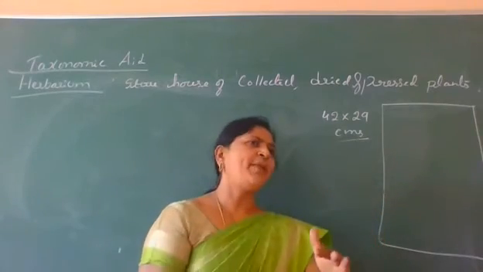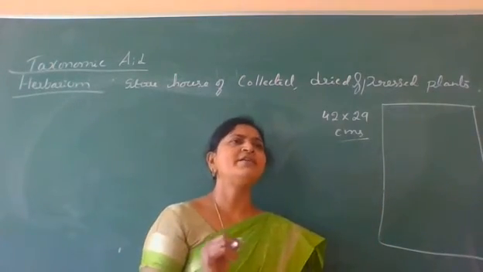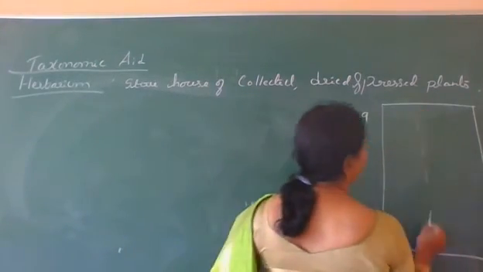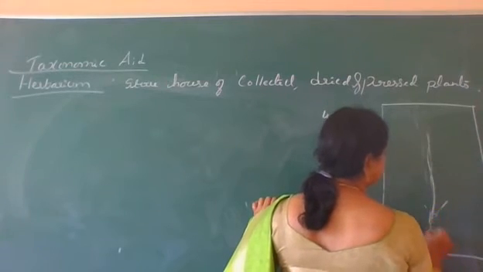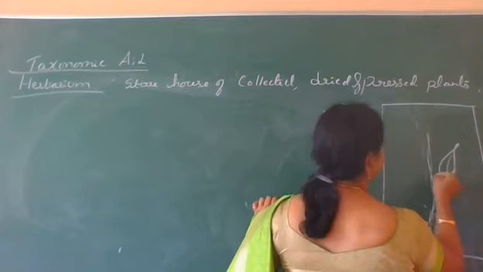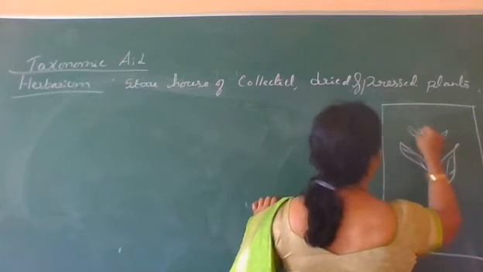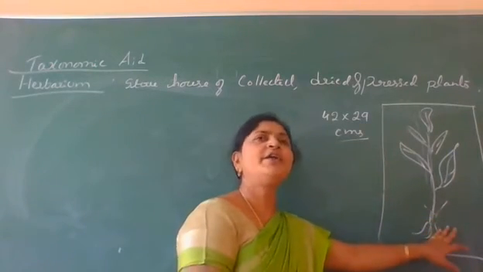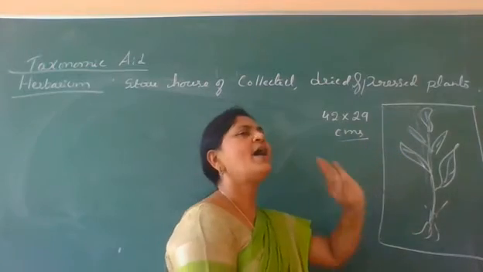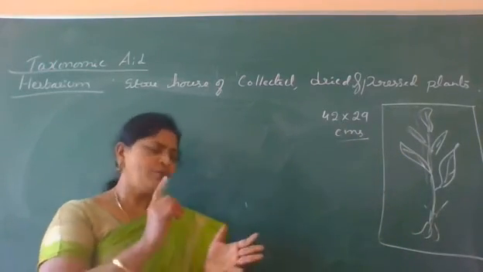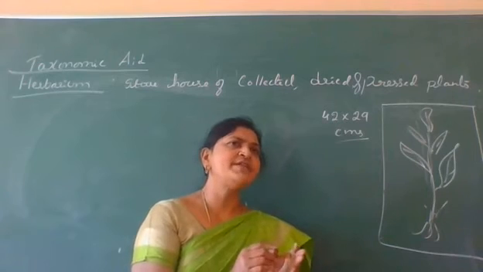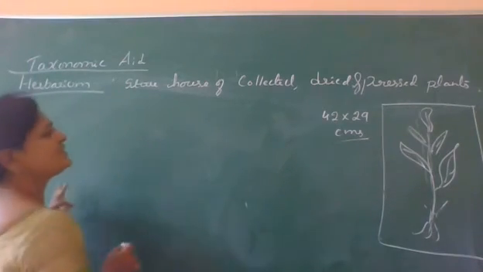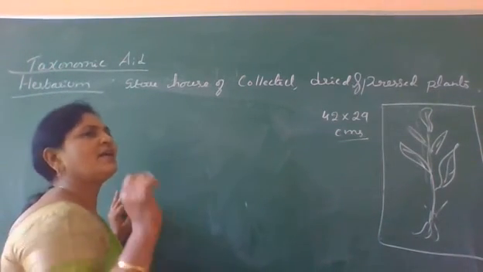First we should collect the plant and dry that, sun drying, and then that should be pressed on this. For example, this is the pressed plant on this drawing sheet. This sheet is called a herbarium sheet. Now next, these herbarium sheets we should arrange according to the universally accepted classification.